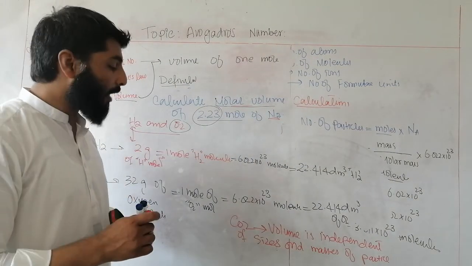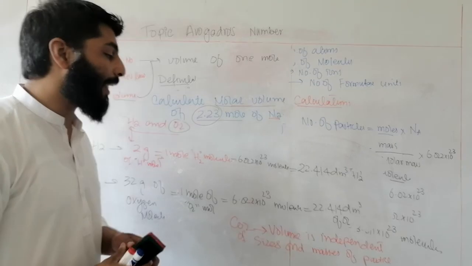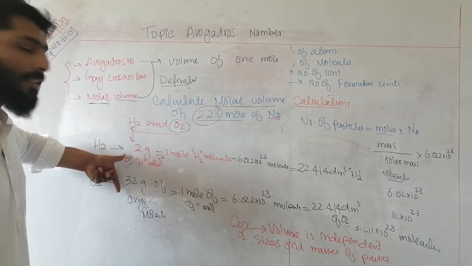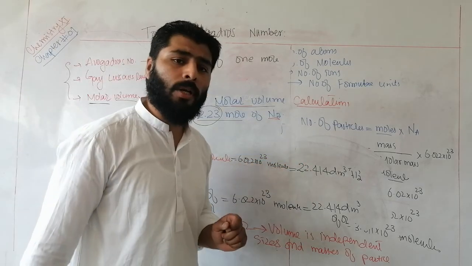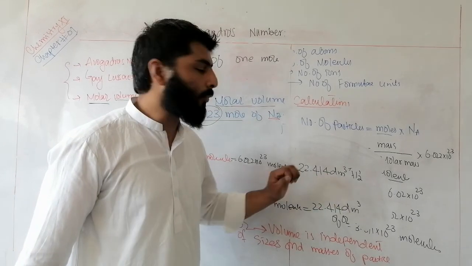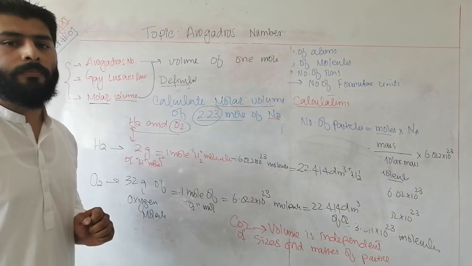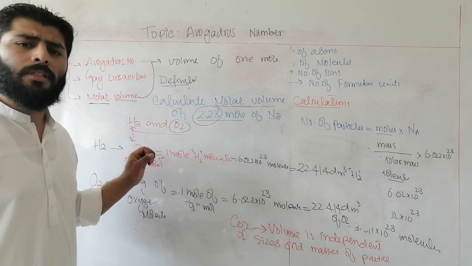Volume is independent of size and mass of the particle. That's why different masses, if they have same moles, then they will have the same volume, same number of cm cubes or dm cubes. This is the basic concept. Hopefully you have got the concept. Thank you so much. Allah Hafiz.